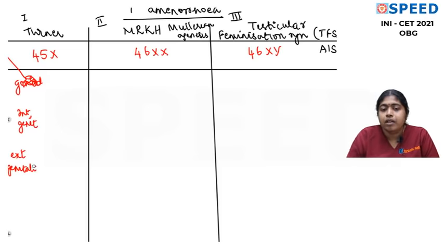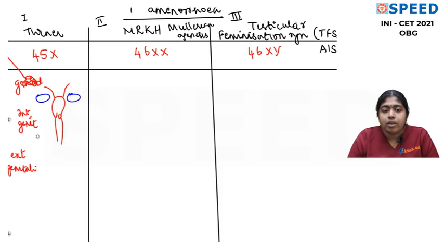Okay. What about gonad? The gonad is the ovary. Why is the gonad an ovary? Because of absence of Y chromosome. So when will ovary develop? Absence of Y chromosome, then ovary will develop. So gonad is ovary. What about internal genitalia? Mullerian duct develops normally. Unfused portion of Mullerian duct develops into tubes. The fused portion of Mullerian duct develops into uterus, cervix and upper vagina.